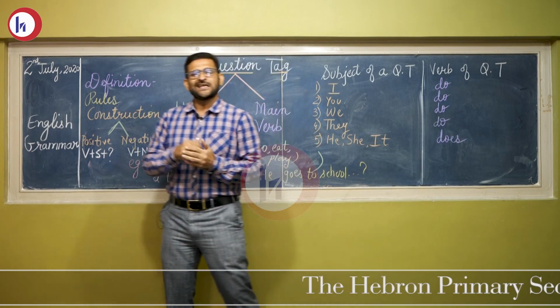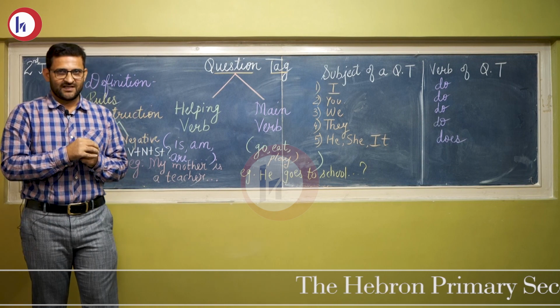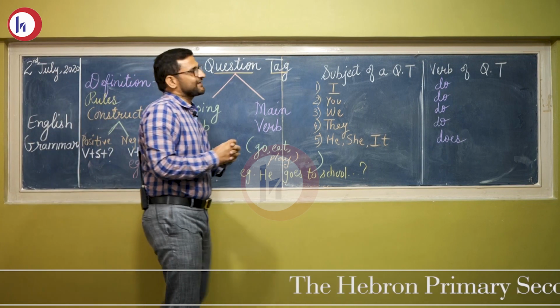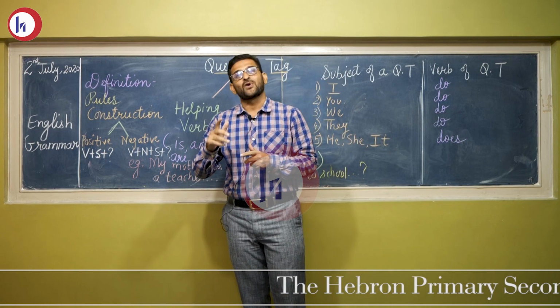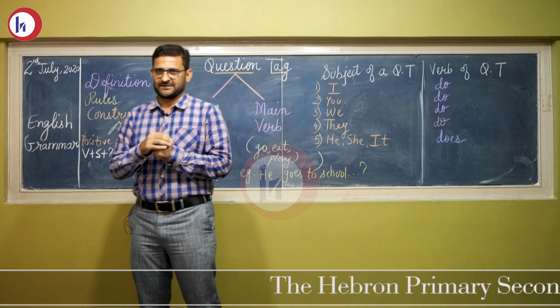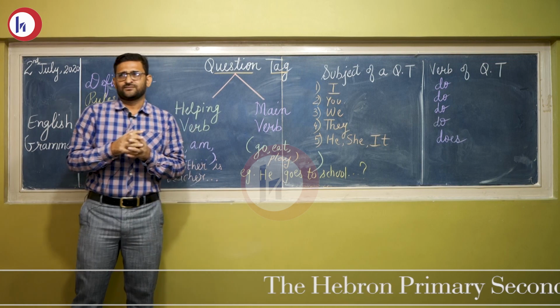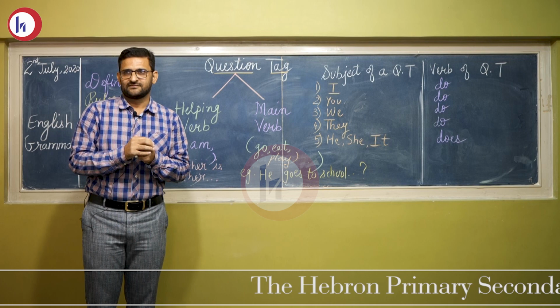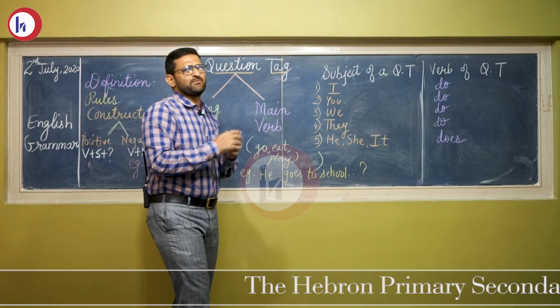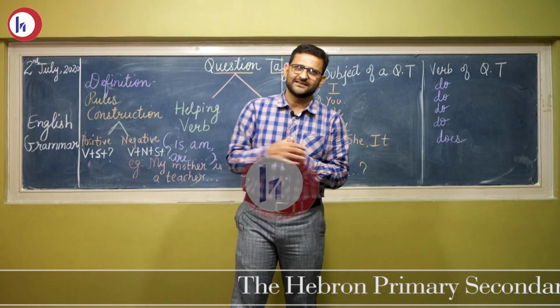The question tag will be, isn't she? And if our sentence is negative, the question tag will be positive, or you can say affirmative. Like, she does not like cake, does she? I don't play music, do I?